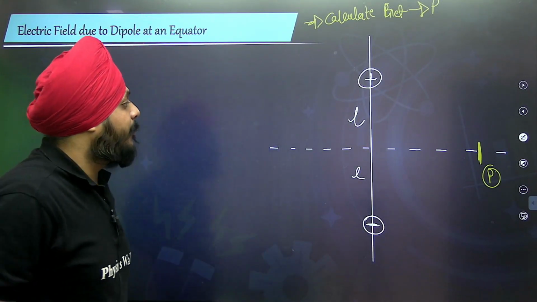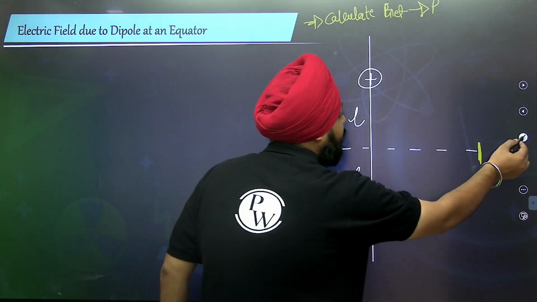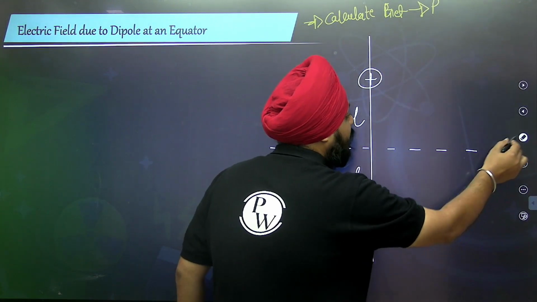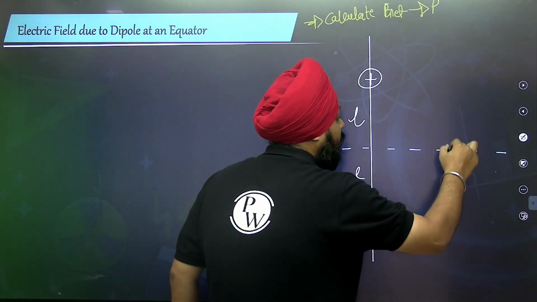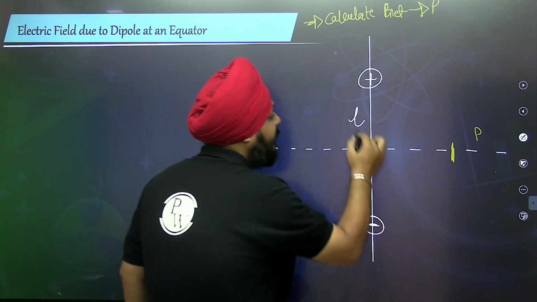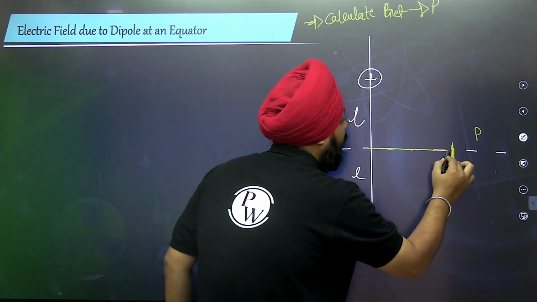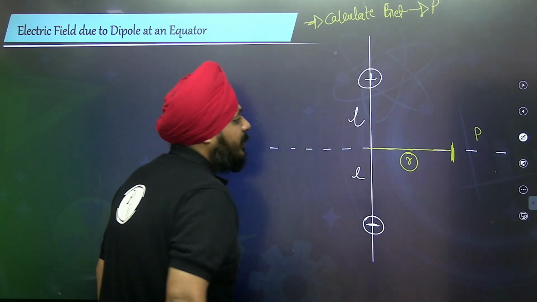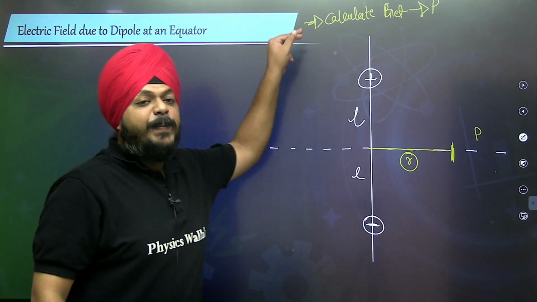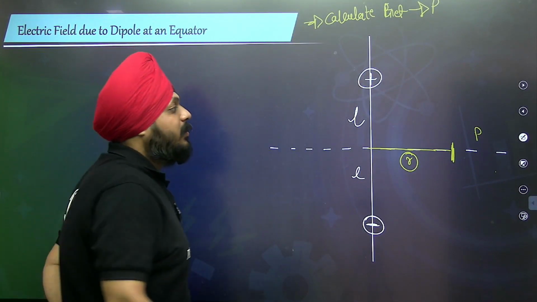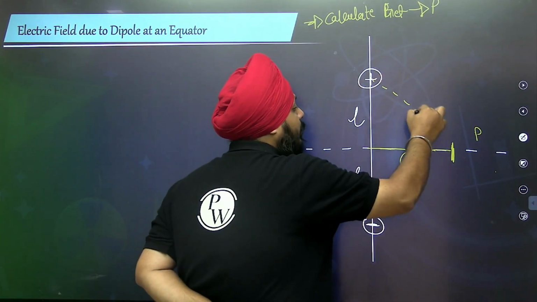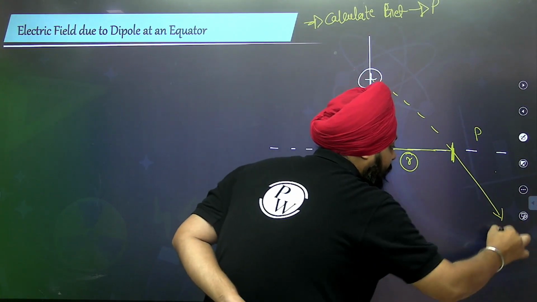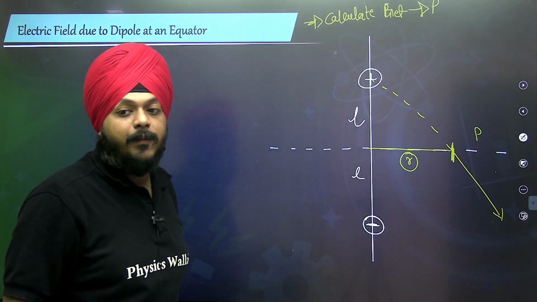Now what happens here? I'm going to take this point P nearer because we need some space to evaluate. Suppose this is P, this is L, and this is a perpendicular distance R. Because of the positive charge at the point P, the electric field will be directed outwards.